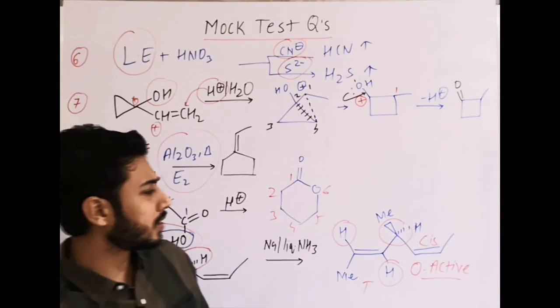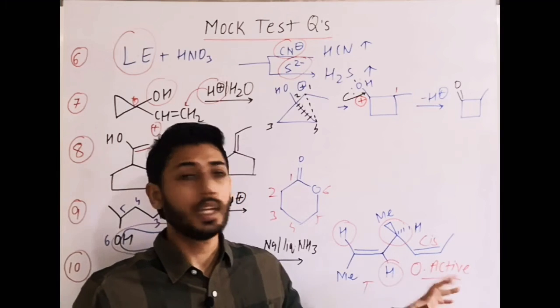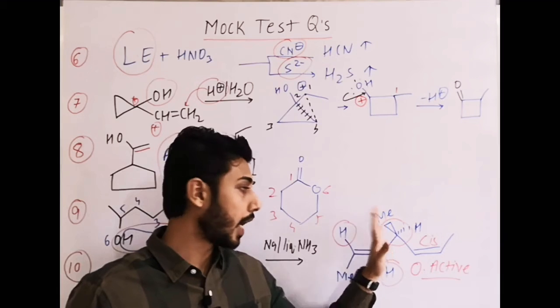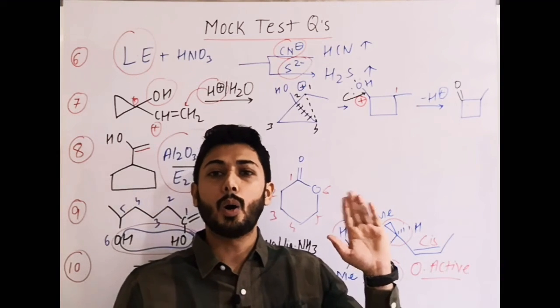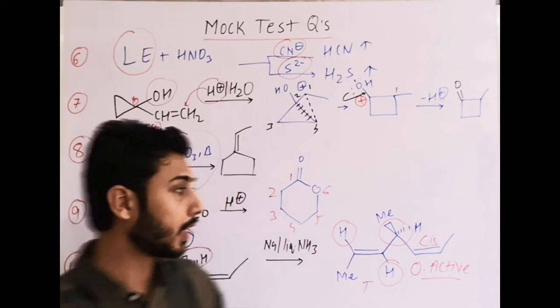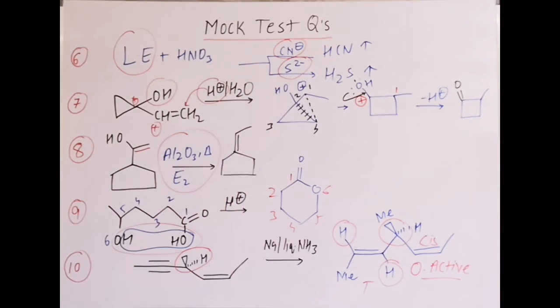If both became cis, then we could say this is not chiral, but here it is cis, it is trans, and it is a chiral center, so it is clearly an optically active compound. So the option will be optically active compound, not optically inactive. So these are the few questions.